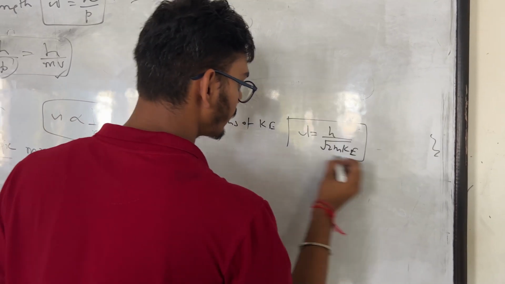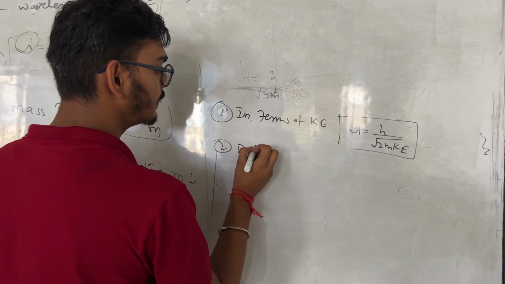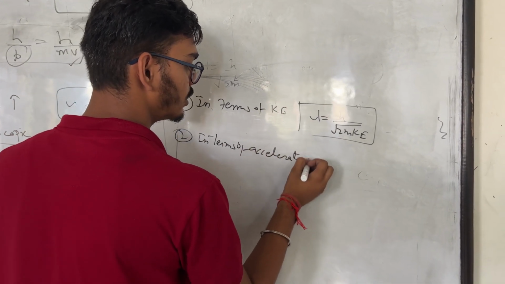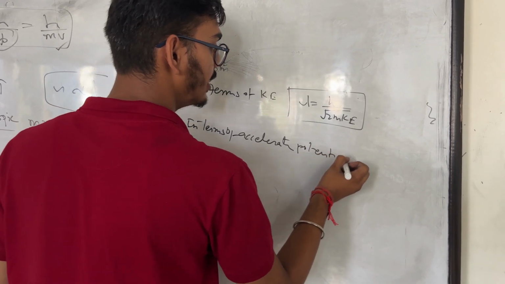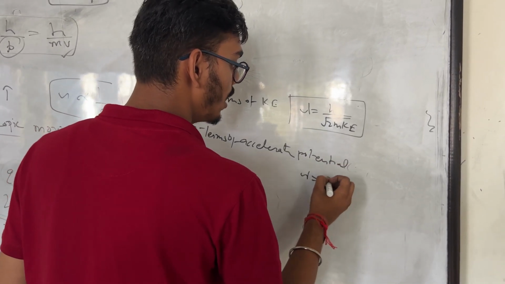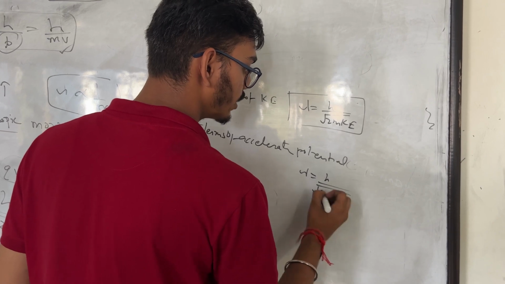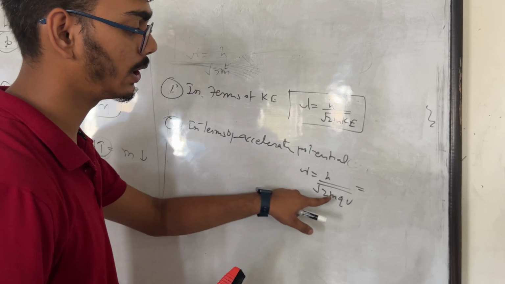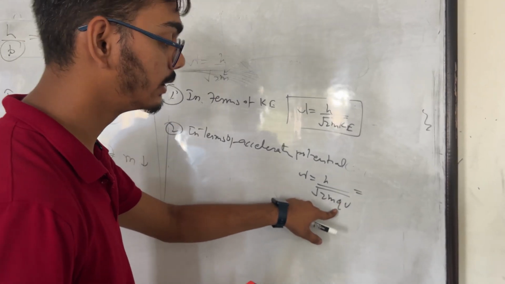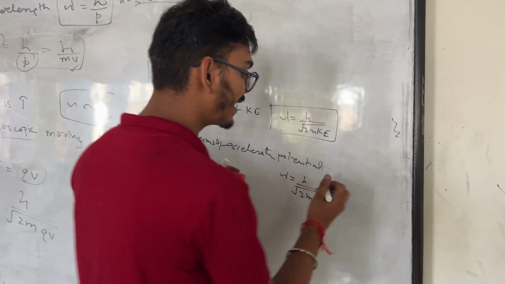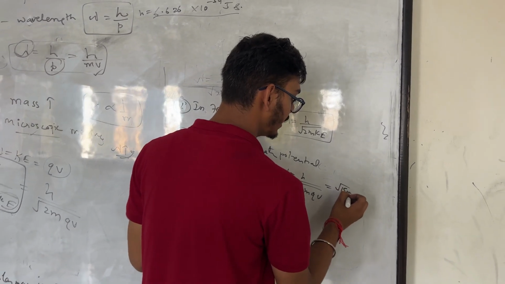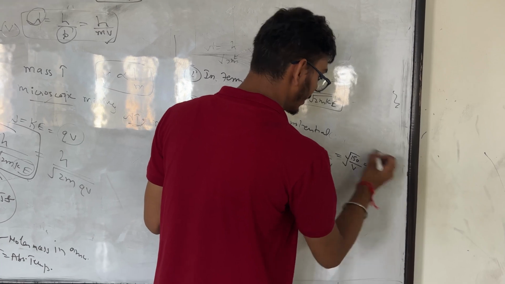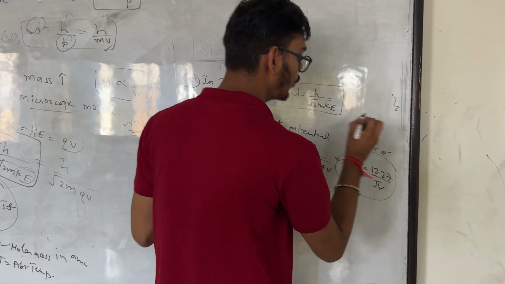Second, in terms of the accelerating potential, where we got lambda is equal to h by root twice m q v. On substituting the values of Planck's constant, mass of the electron and the charge on the electron, we get the value under root 150 by v, or 12.27 by under root v. This is only true for electrons.